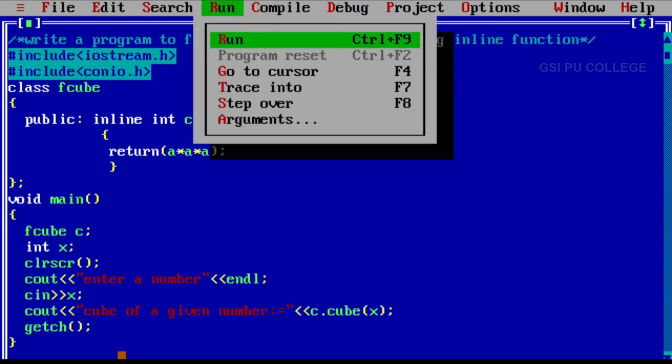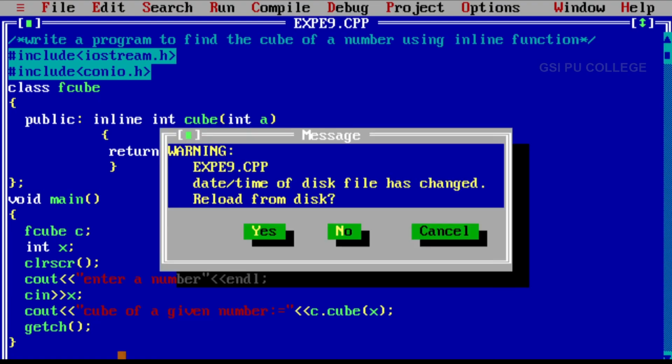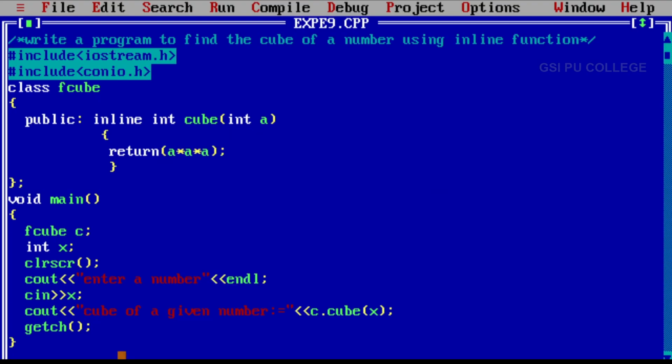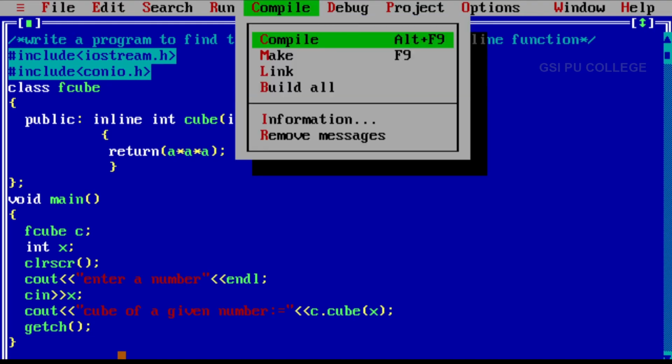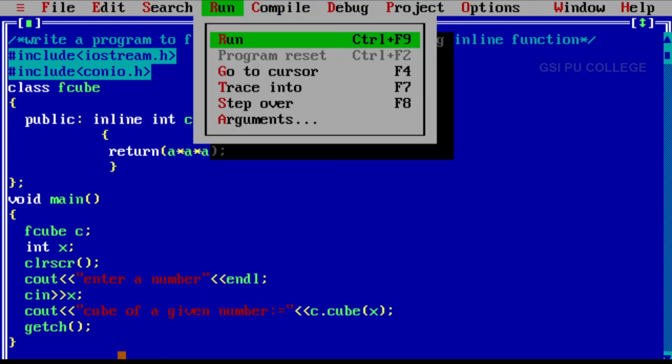Then run the program. To run, press Control F9. It is asking for a number. For example, if I enter 2, the cube of a given number 2 is 8. It is displaying. One more time I am going to compile the program. Once again run the program. For example, I am going to enter 3. Cube of a given number is, it is displaying 27.